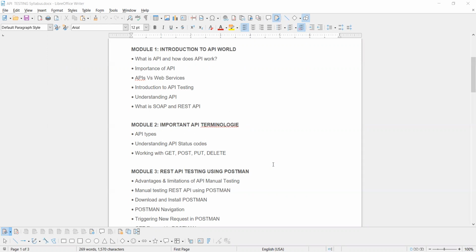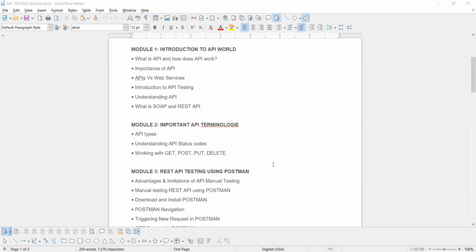The guys who have taken the manual plus automation training from us, we usually cover this introduction to the API world, all these six topics, under that course. If someone is only enrolling for the API automation, we will start covering from this. What is the importance of an API? What are APIs and what are web services? Because we do have some microservices and all. Those instances we will be discussing, and how we do the API introduction to testing, understanding the API, what is REST Assured API, what is SoapUI, and those instances we will cover.